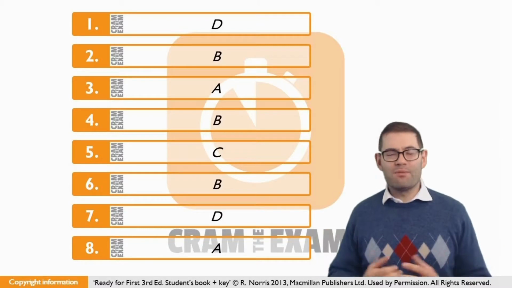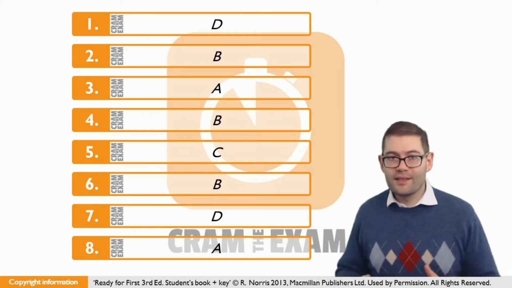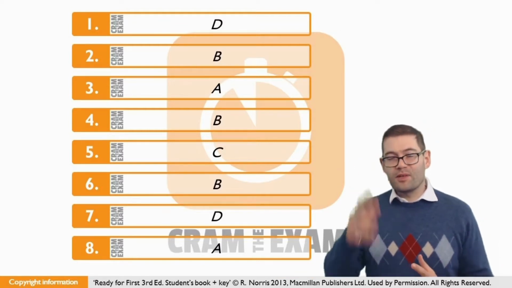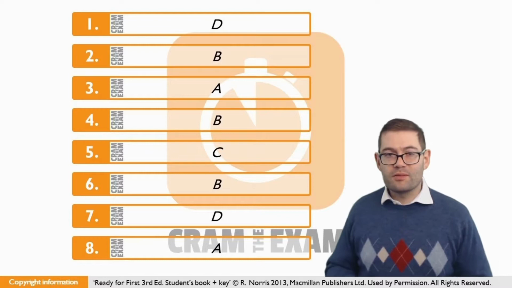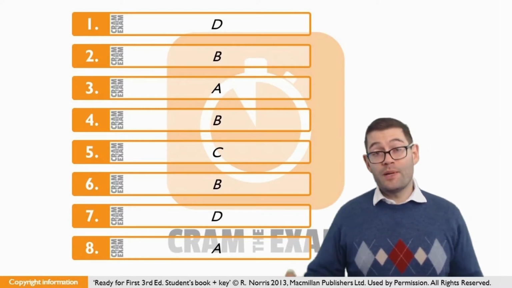Question number 8, easy peasy this one. You've got to choose an answer which collocates with the idea of bus. And the answers are a little bit silly in all honesty. There's only one correct answer, and to be honest, this is a banker. If you got this one wrong, then you must be having a very bad day at the office. The answer is A, bus ride.